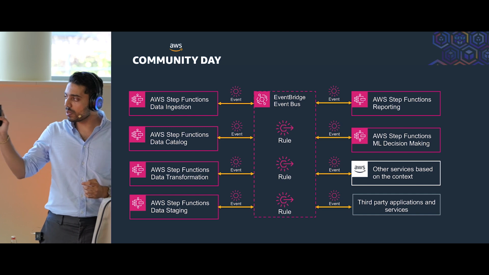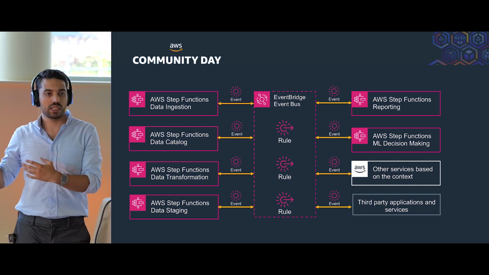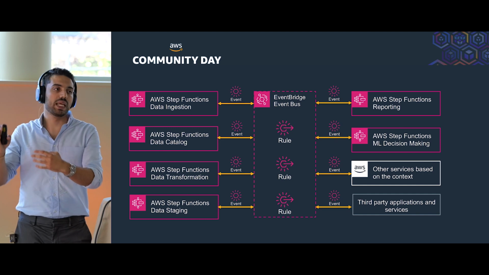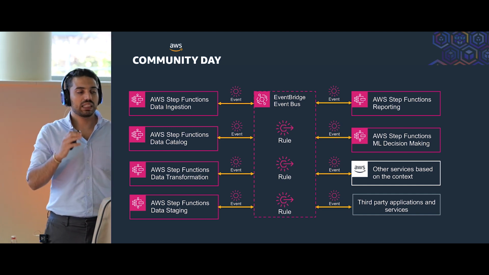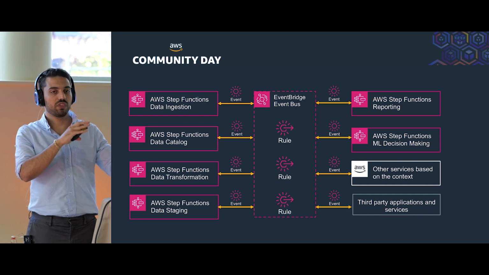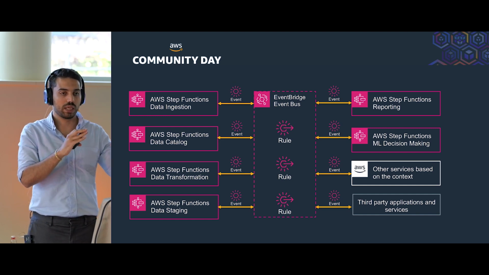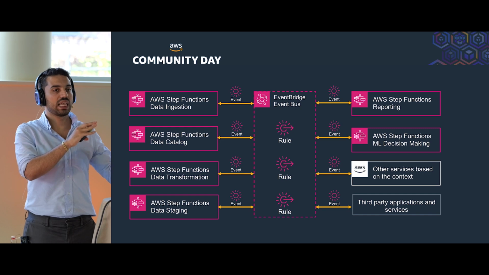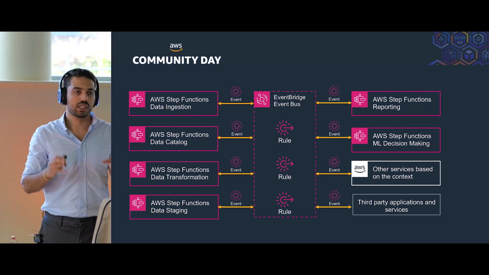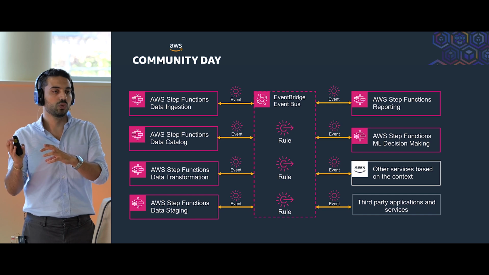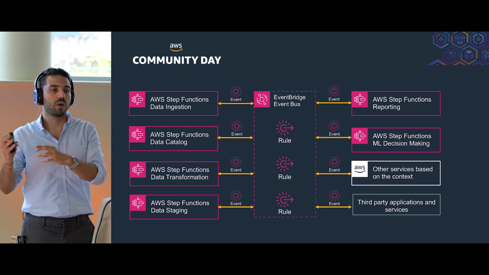So what exactly is happening here is that each of these step functions or services, they are sending an event based on their state to Amazon EventBridge. And in Amazon EventBridge, we have some event rules that have a pattern attached to them. And each of these event rules has a target. For example, imagine when the ingestion is done, it will send an event to Amazon EventBridge with the source as ingestion pipeline.